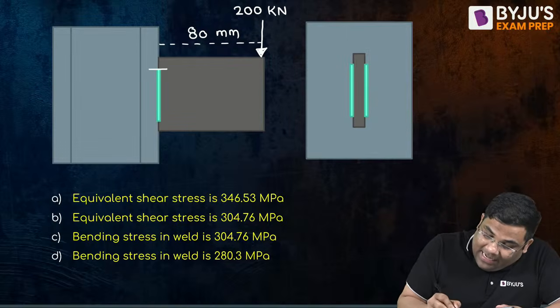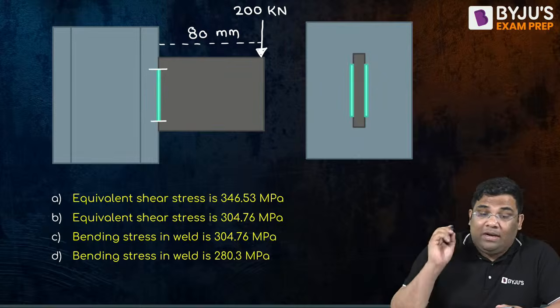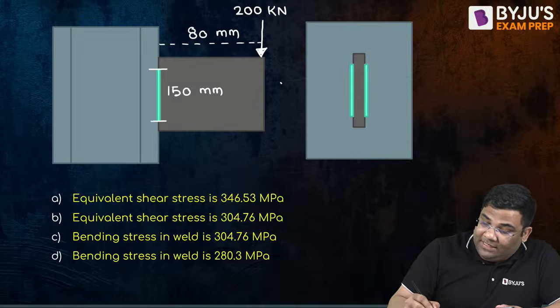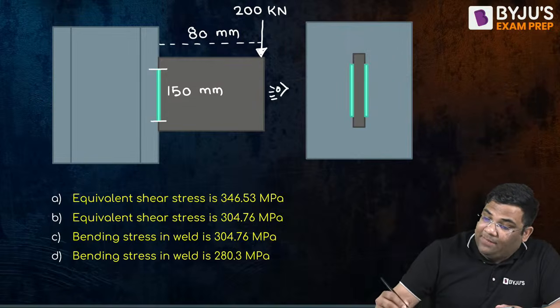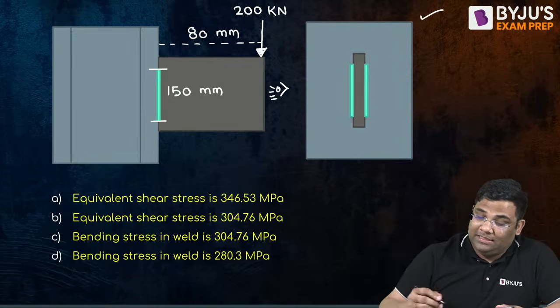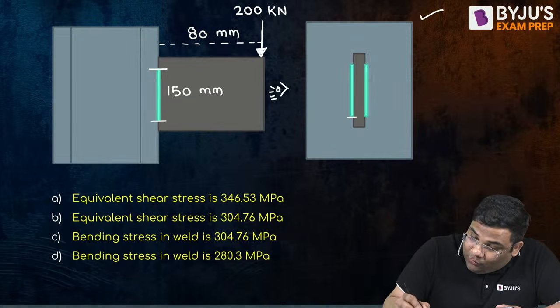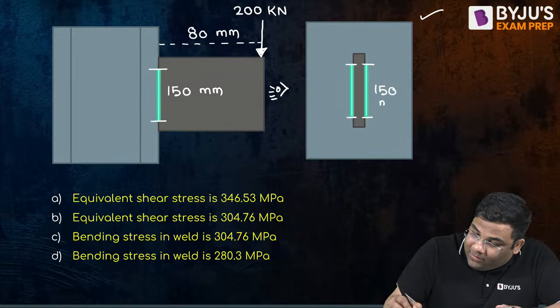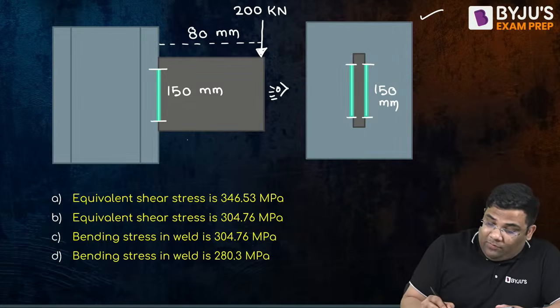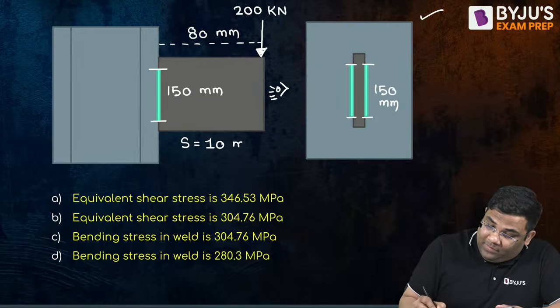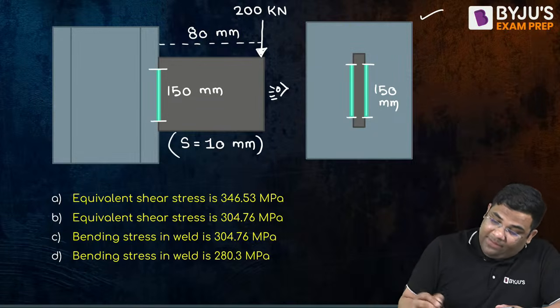And this is welded, this is the weld. And this weld is given how much? It is given 150 mm. So if I see from here, I am getting this view, right? You will see the plate and these two welds are there. Yes, this is 150 mm. The size of the weld is given as 10 mm.